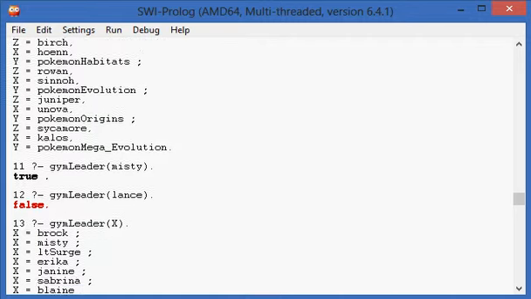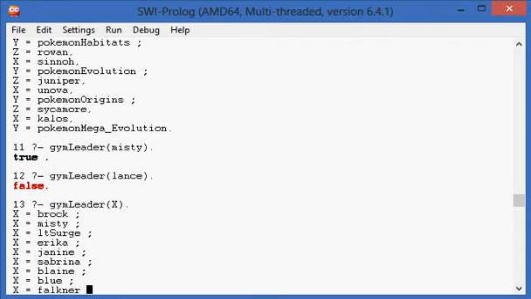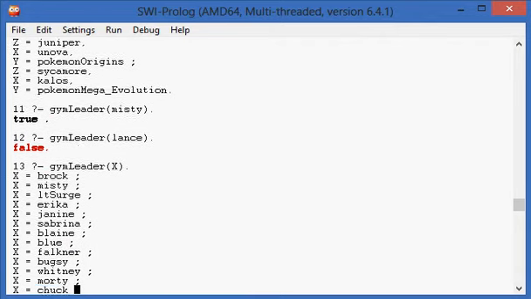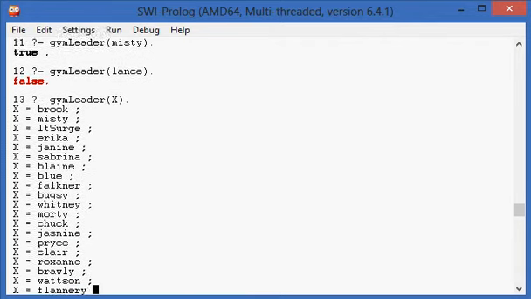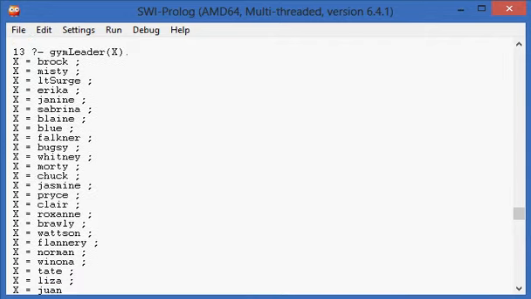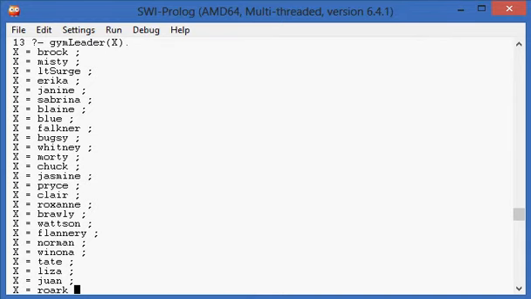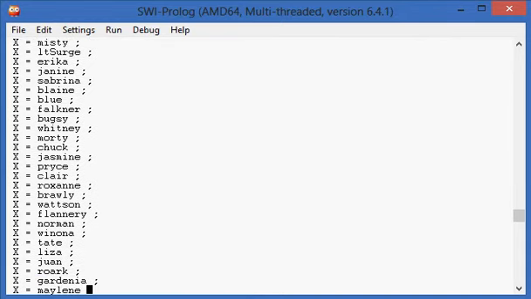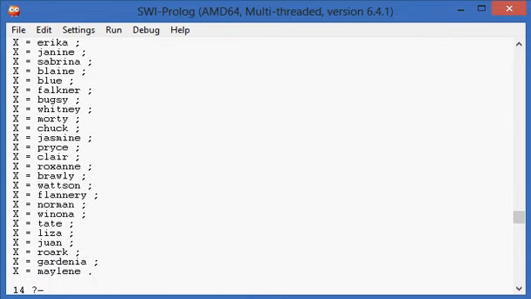But so we have Sabrina, Blaine, Blue, Falkner, Bugsy, blah blah blah. So you can obviously just stop by pressing enter. So no, you can see Tate and Liza are separate. Juan, so Wallace is considered a champion. Let's stop that by pressing enter. Because I'm going to assume you know most of the gym leaders.